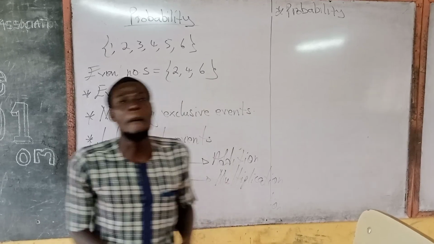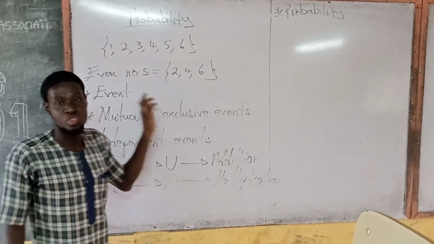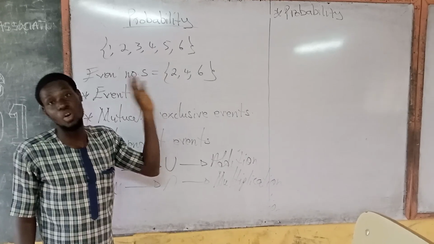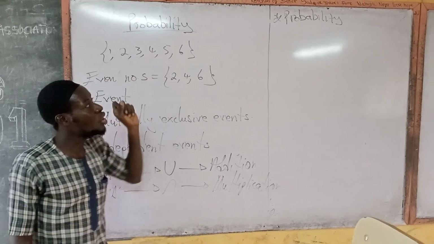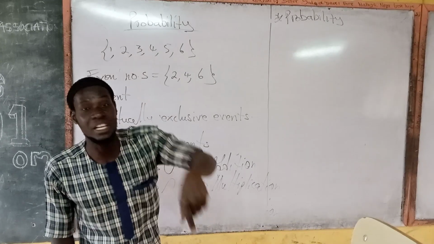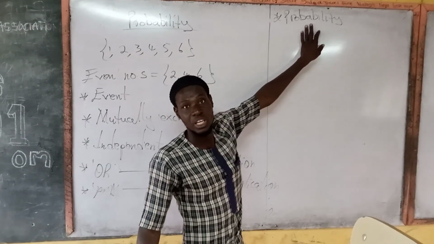That is, if you really want to know the chance or the likelihood of a particular event occurring, until you assign it a numerical value. And we do so by doing some computation from the experiment or from the result of an experiment. And so assigning a numerical value to the likelihood of an event occurring is what we call probability.